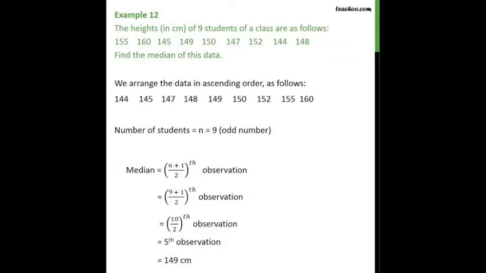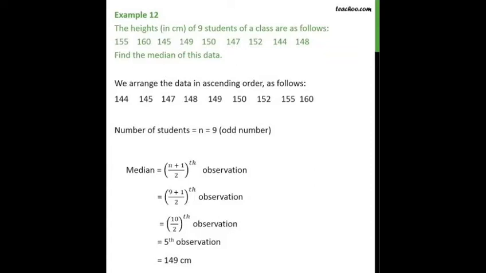First we need to arrange the data in ascending or descending order. Here the data are arranged in ascending order. Then find the number of students, that is 9. Then how to find out the median? Here 9 is an odd number.